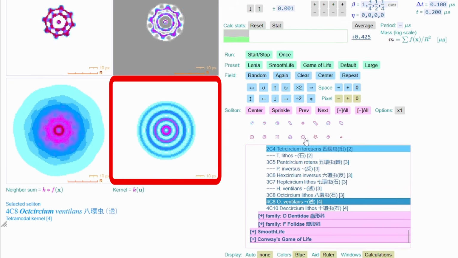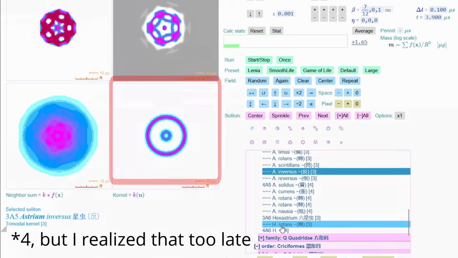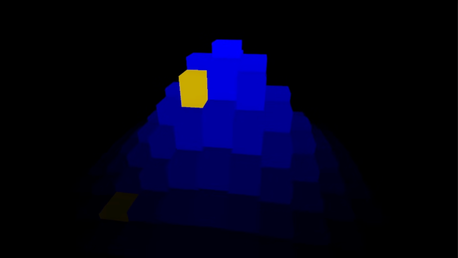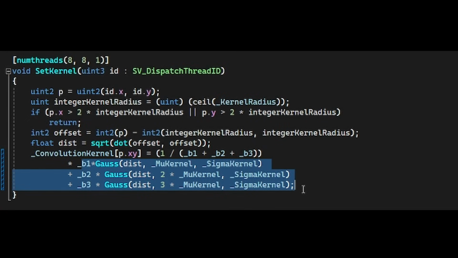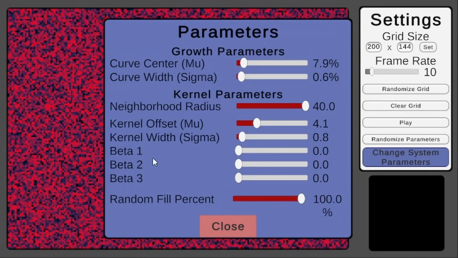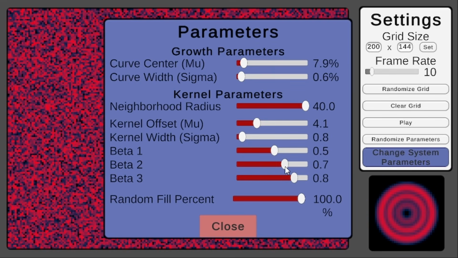You see, many of these Lenia require a neighborhood with multiple concentric rings, up to 3. Our current neighborhood can only have 1 ring because it's calculated with only 1 Gaussian. So for 3 rings, we'll add up 3 Gaussians. This was a surprisingly easy change to implement. I modified the kernel code to add up 3 Gaussians instead of 1, and I added 3 new parameters to our parameters panel to control their heights. So the first one controls the inner ring, the second one controls the middle ring, and the third one controls the outermost ring. So let's play with these a little,